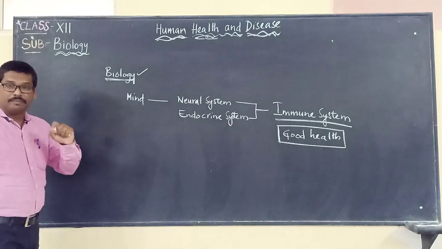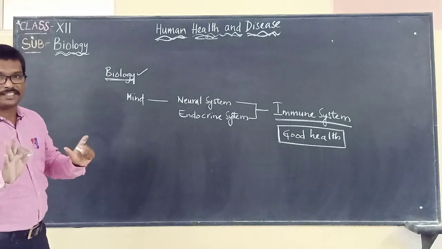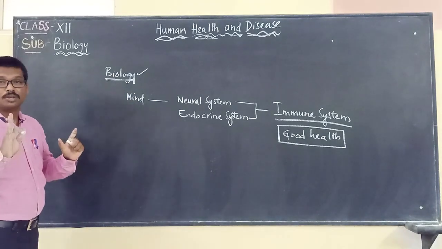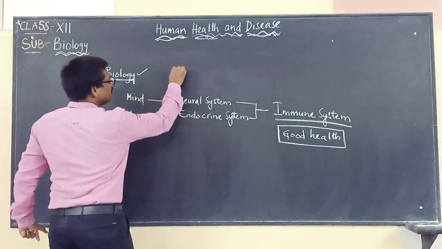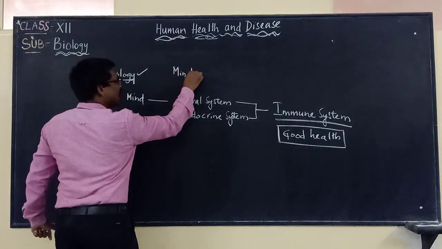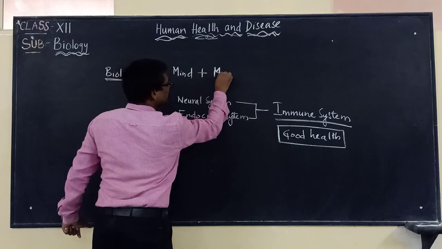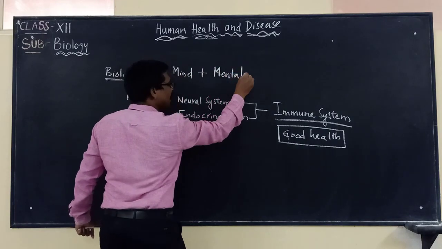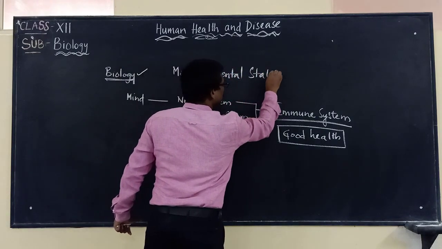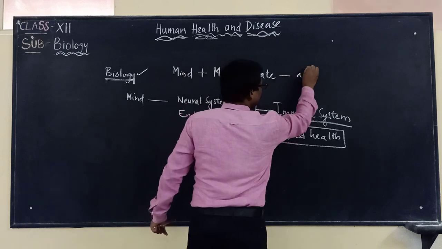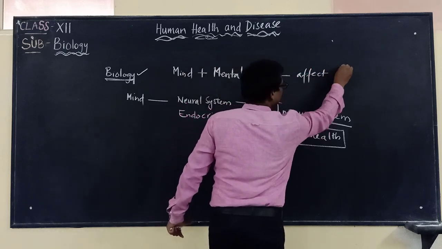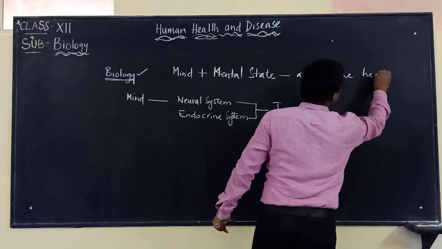So here, in order to maintain good health, it is the mind and the mental state of an individual which will affect the health of an individual.